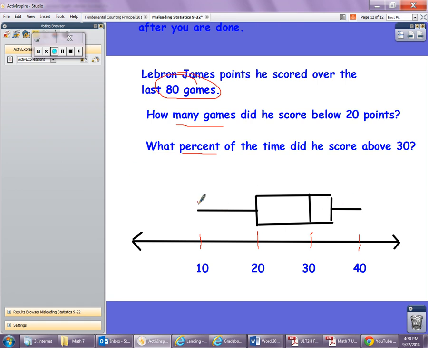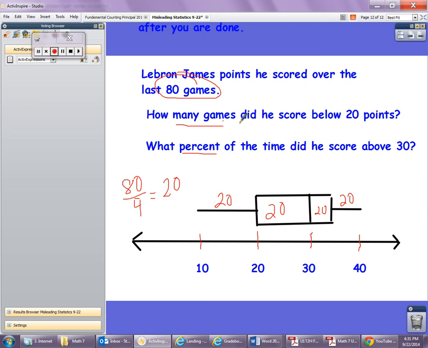if I want to know each part in a box and whisker, there's quartiles, which means they're quarters. So if I take 80 and divide it by 4, since there's 4 quarters, I get that each part stands for 20 games. So right here stands for 20 games. Right here stands for 20 games between the median and the lower quartile. Right here stands for 20 games, and right here stands for 20 games. In fact, no matter how big or small these quartiles are or how wide or spread out they are, it still stands for 20 games. And I got that again from doing 80 divided by 4.